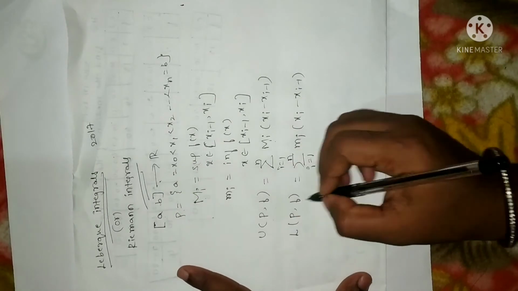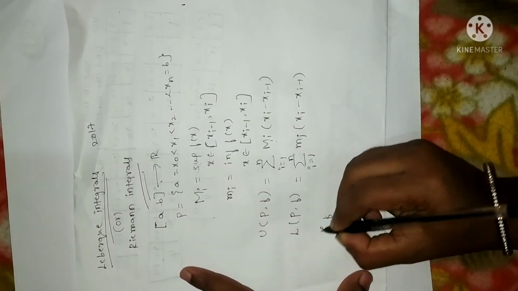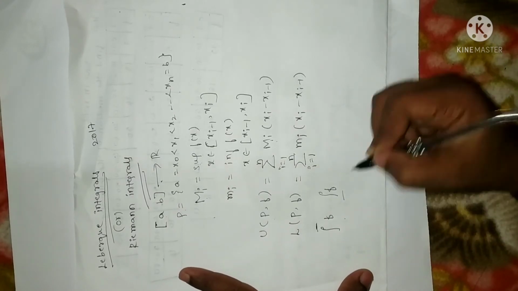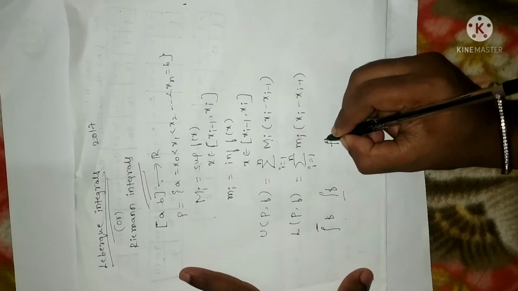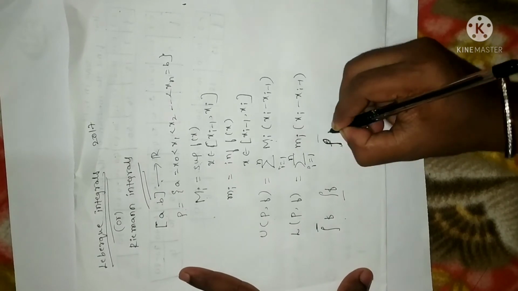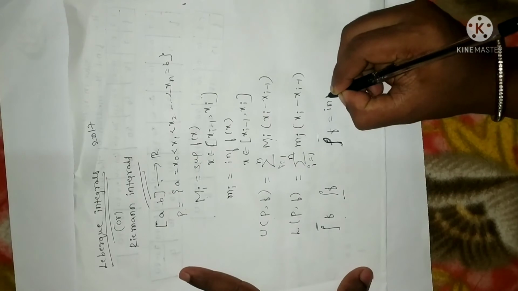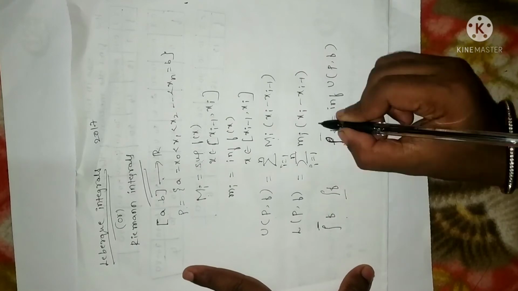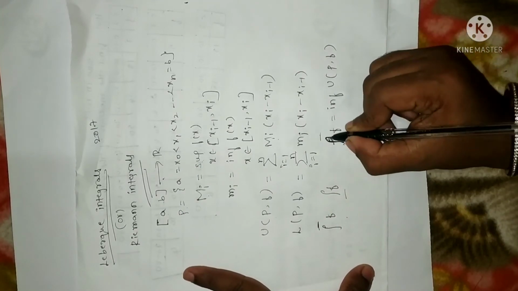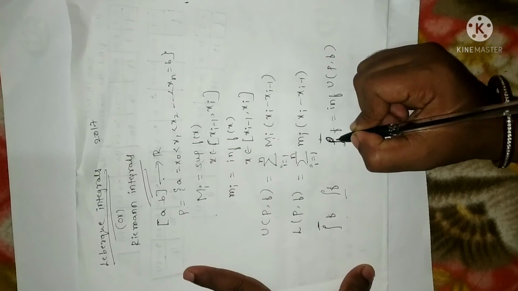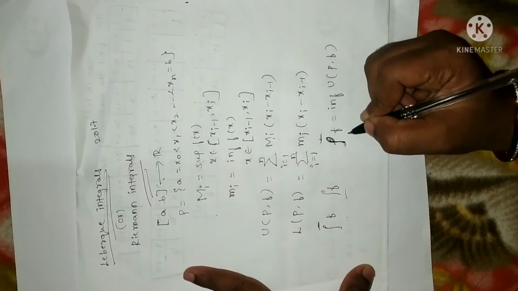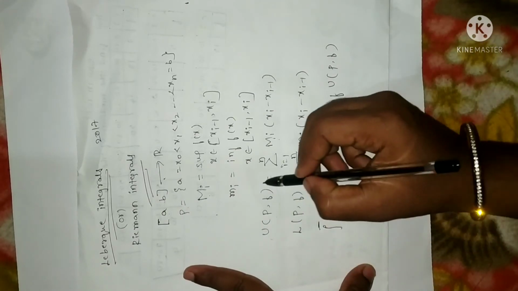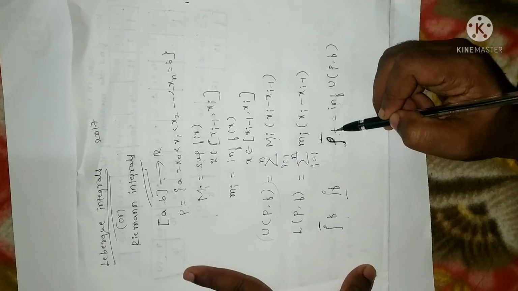So if this was the case, then the upper Lebesgue integral is denoted by this, and the lower Lebesgue integral is denoted by this. Let me write the upper Lebesgue integral. The upper Lebesgue integral is none other than the infimum taken over all the upper bounds. We can also say it is the upper Lebesgue integral or upper Riemann integral. So the upper Riemann integral is none other than, when you take the infimum over all the upper bounds, you get the upper Riemann integral.